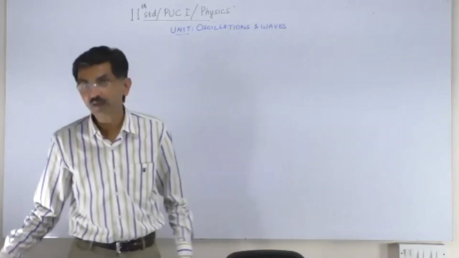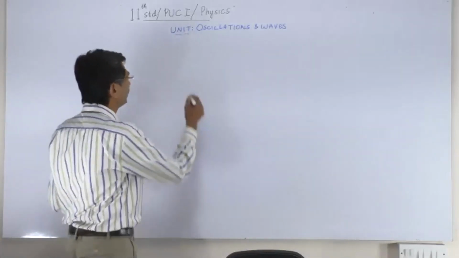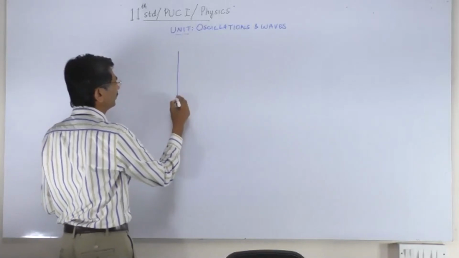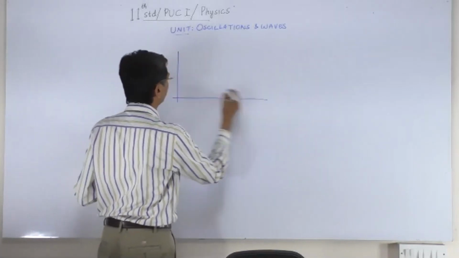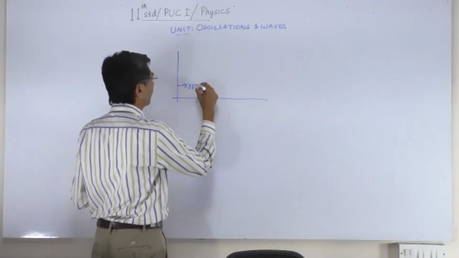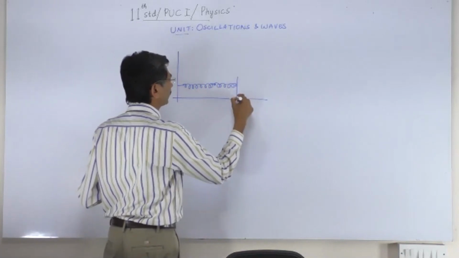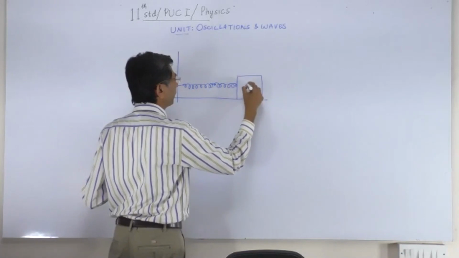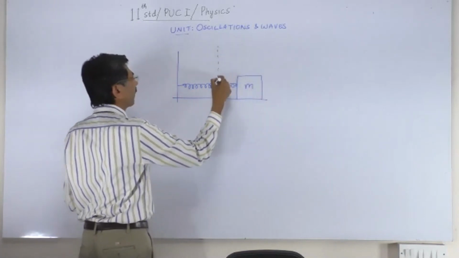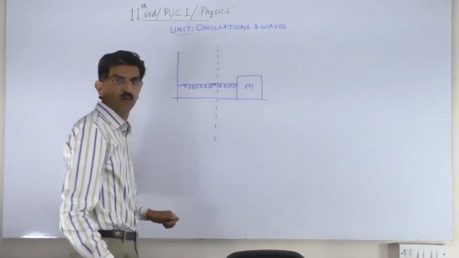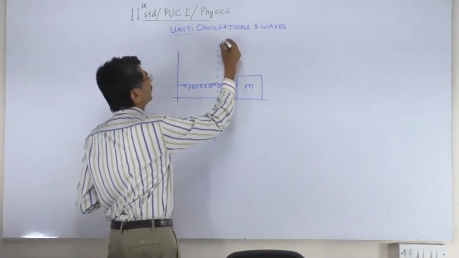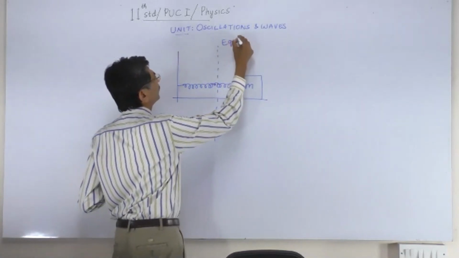So let us quickly derive the total energy of the body which is executing simple harmonic motion. So this is our situation. This is the equilibrium position.